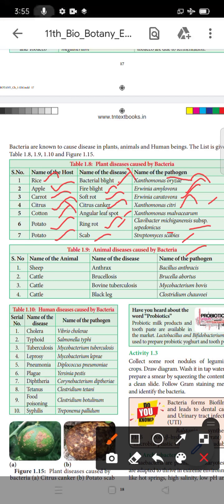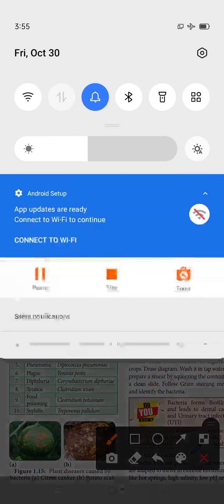What is the name of the disease? The first animal disease is anthrax. What is the name of the pathogen? Bacillus anthracis. Next, in cattle, what is the name of the disease? Brucellosis. What is the name of the pathogen? Brucella abortus. Okay, thank you, students.